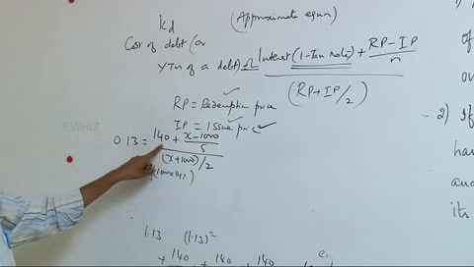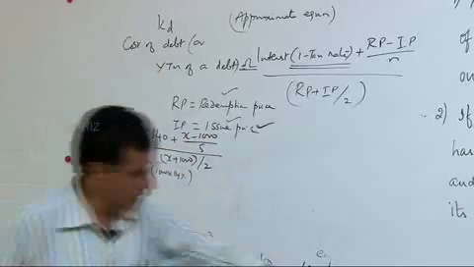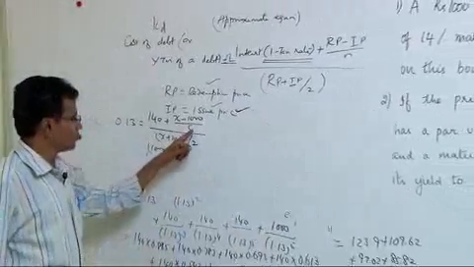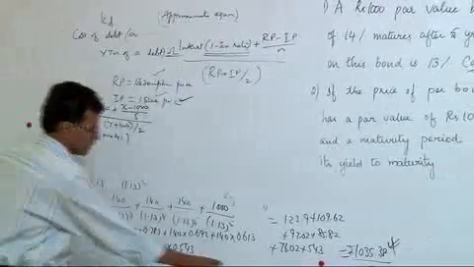All these figures are taken from the question: 140, 1000 is redemption price, X is what we are trying to understand, and the period of the bond is 5 years. This is the denominator.